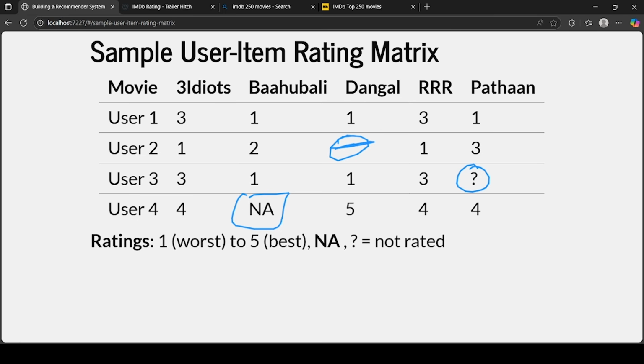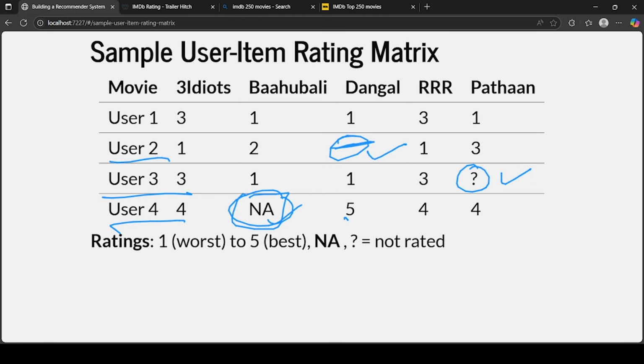All of them mean that the data is not present, and you have to predict whether user 3 will like this movie or not, whether user 2 will like this movie or not, whether user 4 will like this movie or not. So this is the task in collaborative filtering.